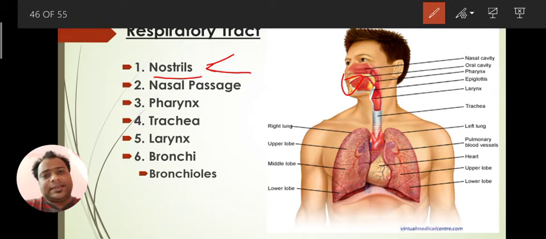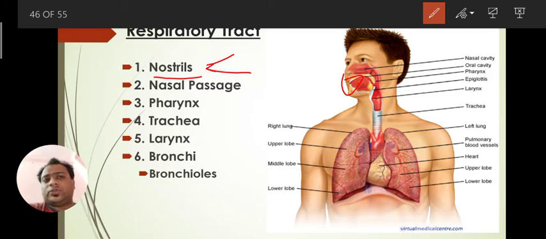First is nasal hair, which protects from outer dust. And we have mucus also, which contains lysozyme enzymes, which help in disinfecting that air.